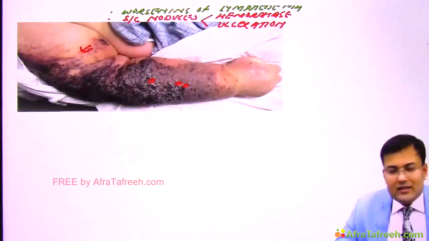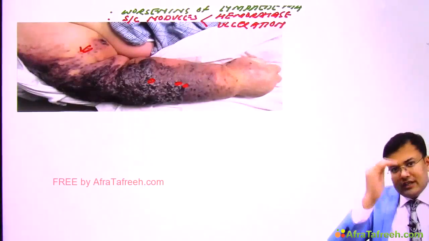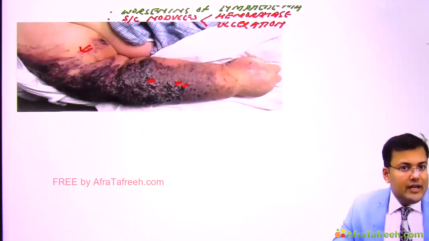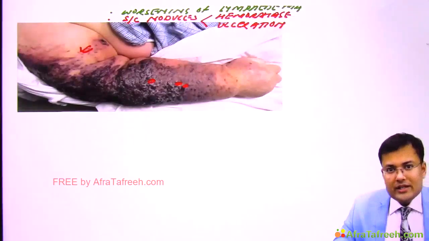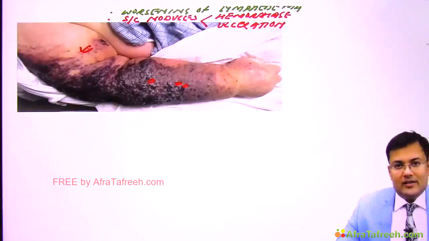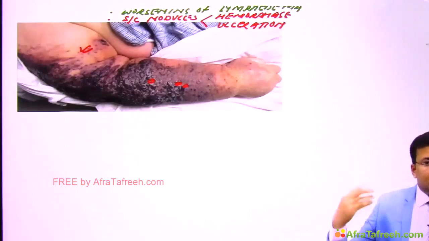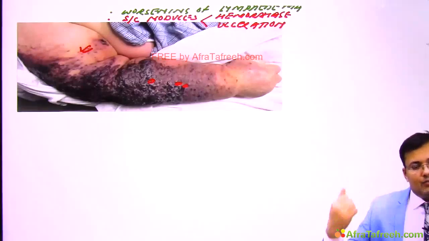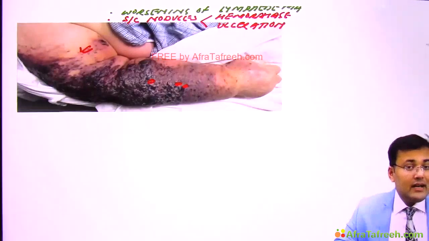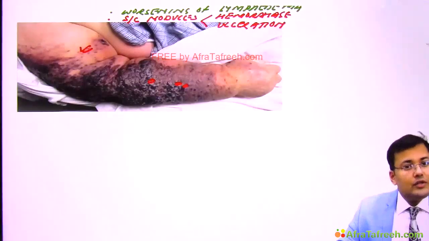So how are we going to manage this patient? First, we downstage the tumor. So we go for neoadjuvant chemoradiation, followed by surgical excision. And what kind of surgery is performed? We have to perform radical amputation. Despite radical amputation, what happens? Prognosis is very poor.